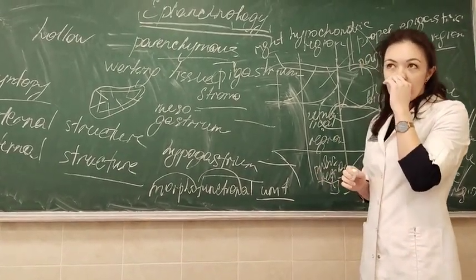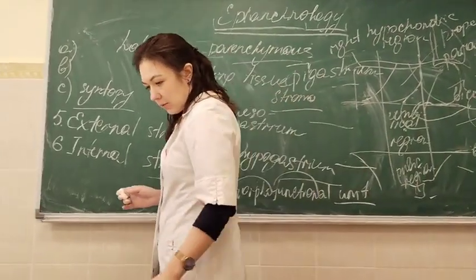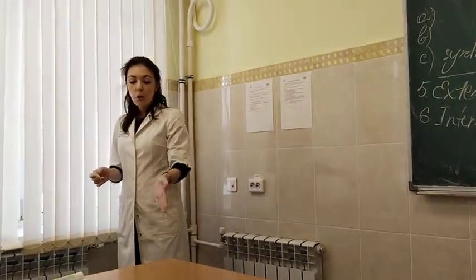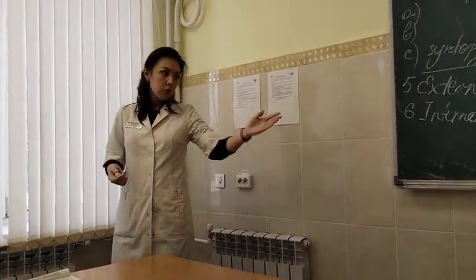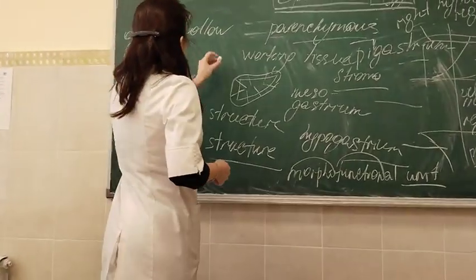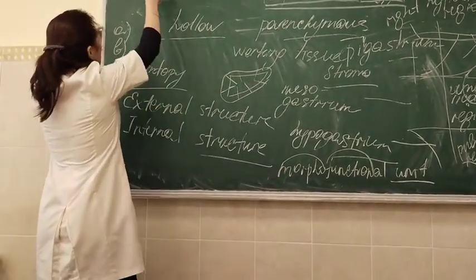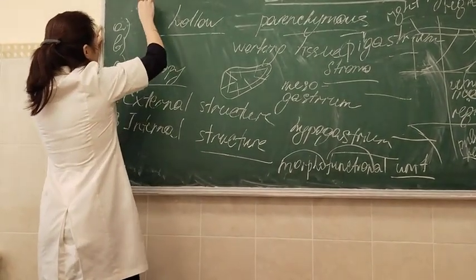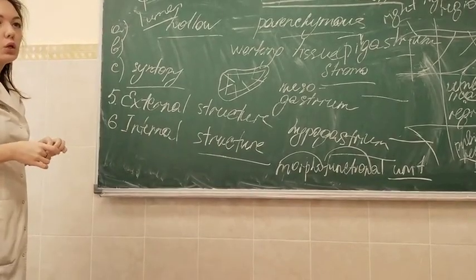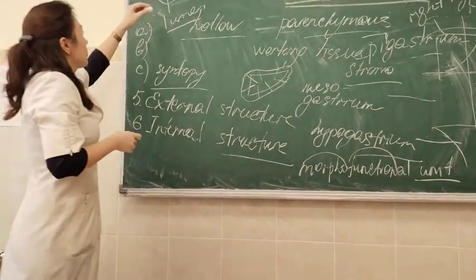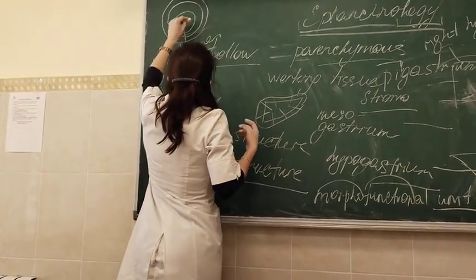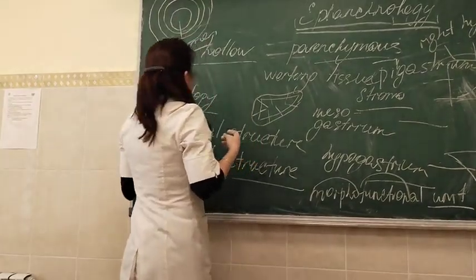We were talking about morphofunctional units in osteology. We were saying that the morphofunctional unit of compact bone tissue is the osteon, or Haversian system. So now we will say it more often. And if the organ is hollow, meaning it has a lumen, then in the internal structure of the organ we will describe the structure of the wall. And usually the wall of the whole organ consists of several layers.